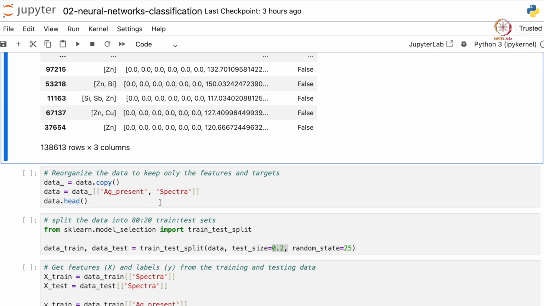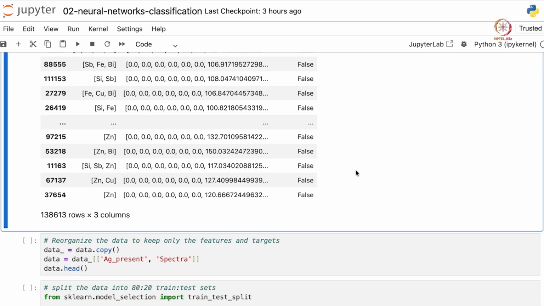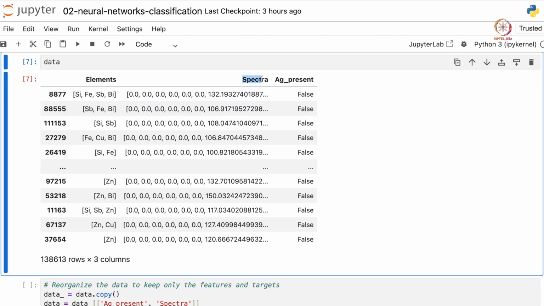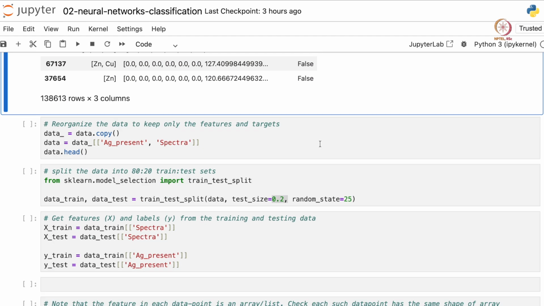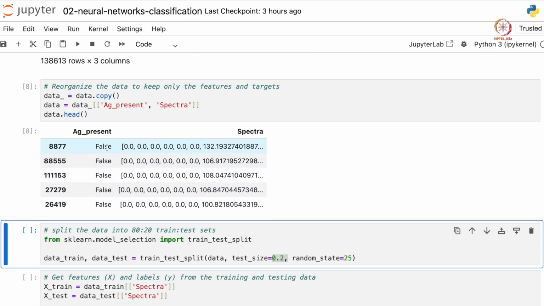Now finally, let us keep only the relevant columns in the data frame that will be used for training our machine learning model. So we just need the spectra column and the ag present column. We make a copy of the data frame and store it as data underscore, just in case we need it later. Then we replace the data variable with just the two columns, ag present and spectra, and look at the first few elements of this modified data frame. Now we have the two necessary columns: ag present, that is our target labels, and spectra, which contains our features.